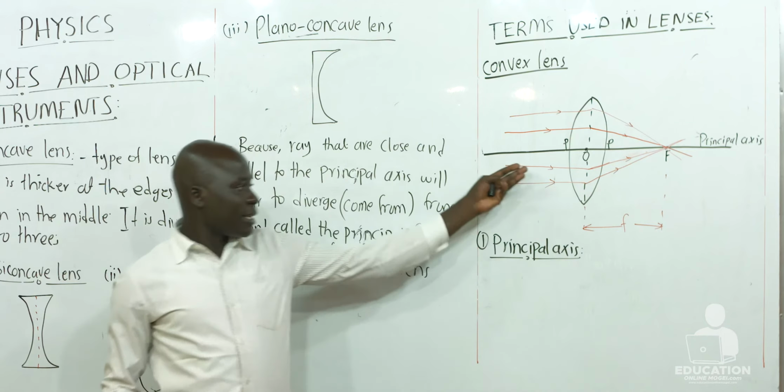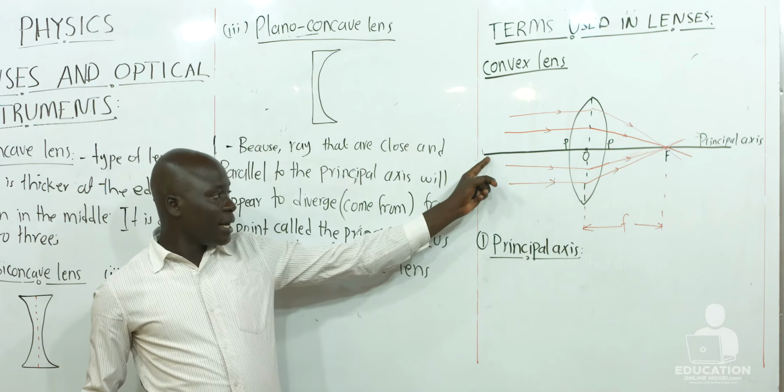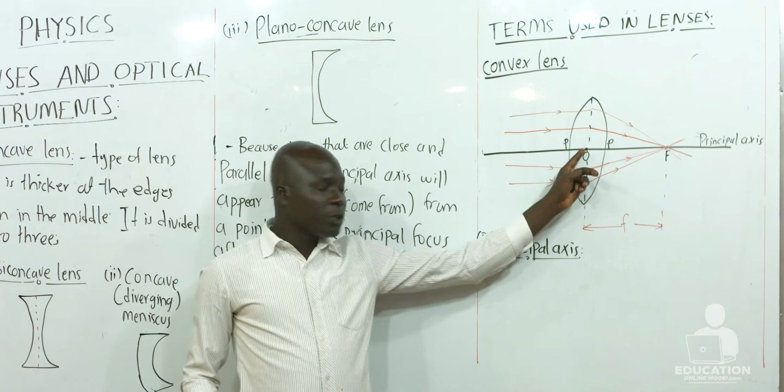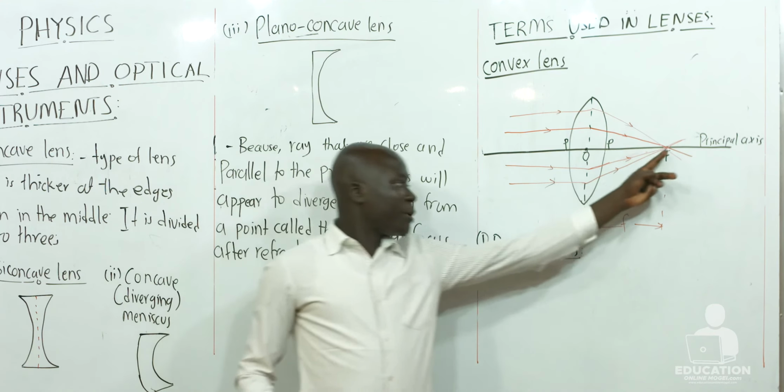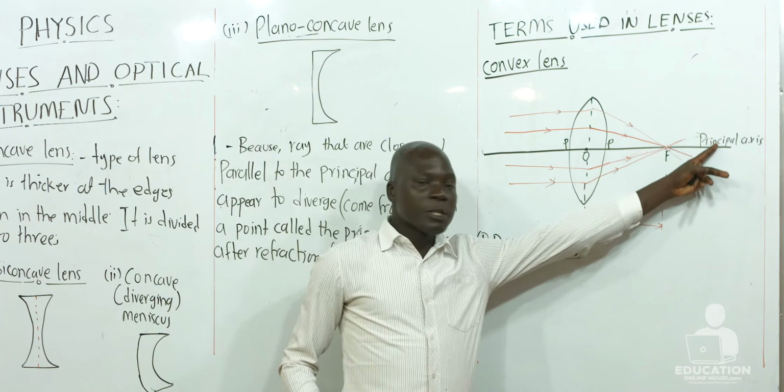Looking at our drawing, the line that passes through the optical center and the principal focus is what we call the principal axis.